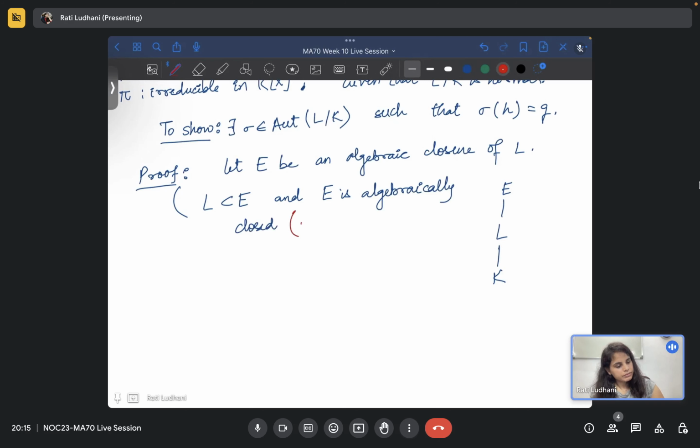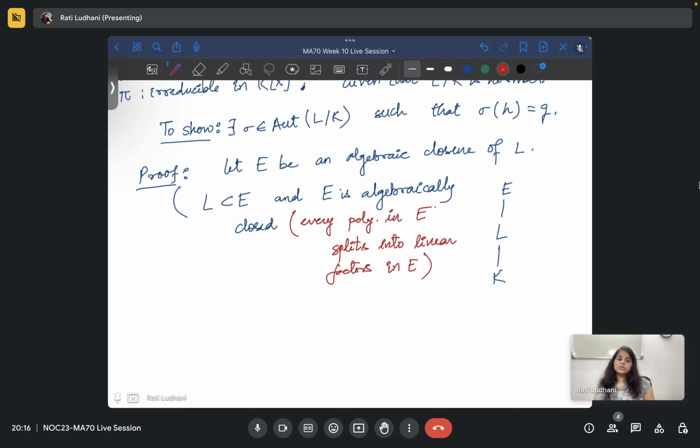Which means every polynomial in E[x], so in the bigger field itself, splits into linear factors in E. So every polynomial can split into linear factors, and from the notes it exists.